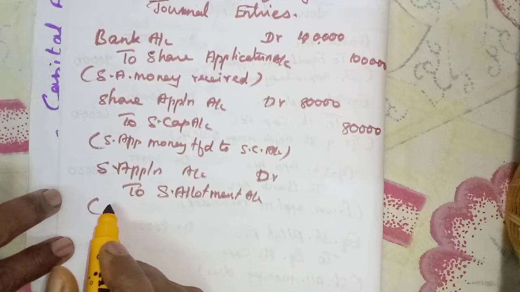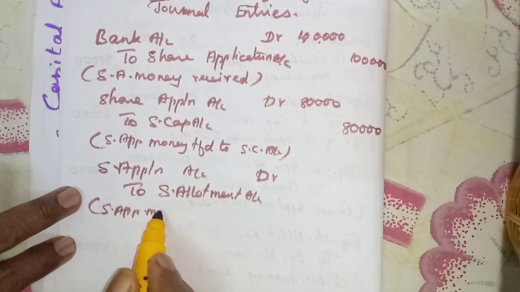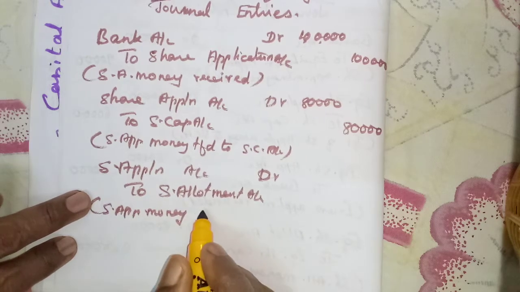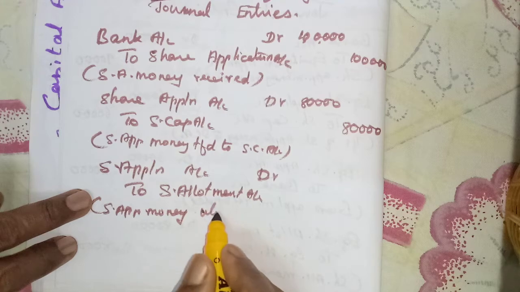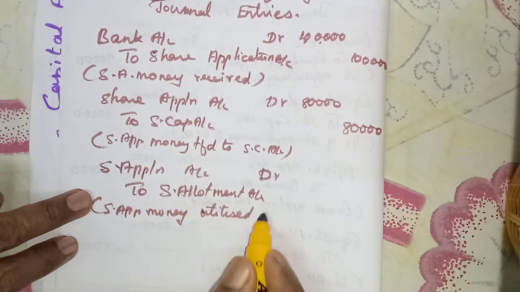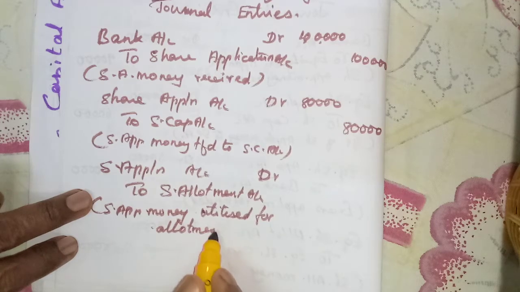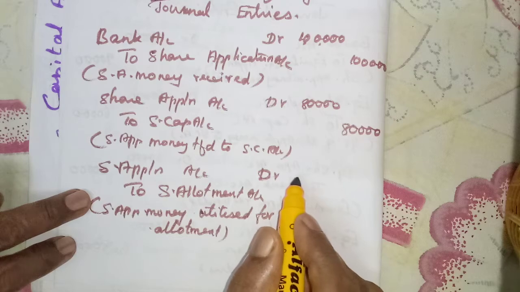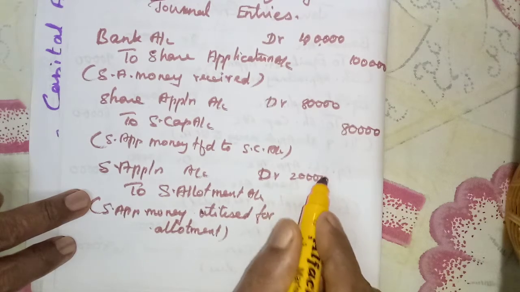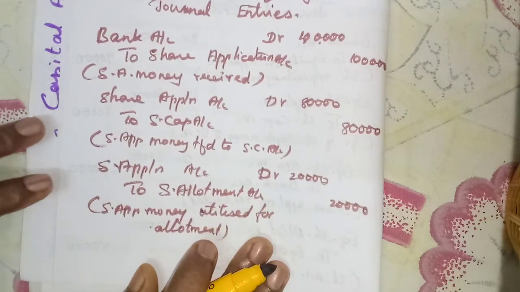Application money utilized for allotment. The remaining, how much? 20,000. So now that is over. Now we have to start with the allotment.